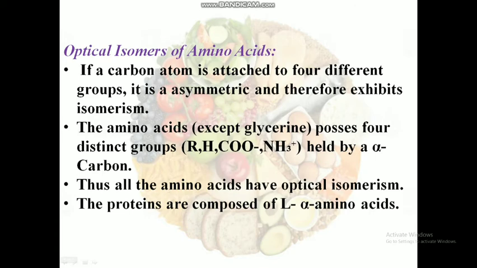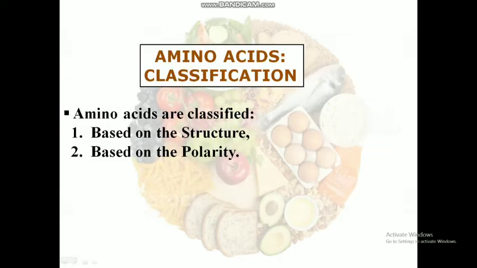Optical isomers of amino acids. As I said in the last slide, 4 different groups are attached to the carbon atom. That is asymmetric in nature and therefore it exhibits isomerism. Except glycine, all the amino acids have 4 different groups attached to the alpha carbon atom, so all the amino acids have optical isomerism. Proteins are composed of levo-alpha amino acids.